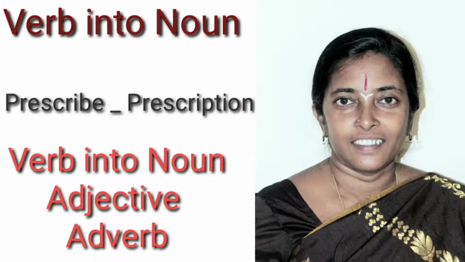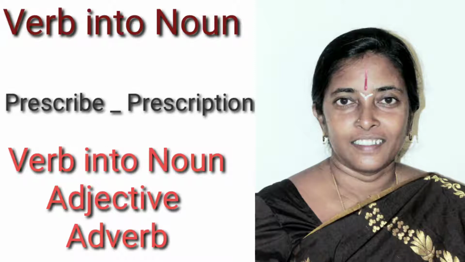Hi everyone. As a continuation of our previous classes, let us learn some more aspects of how a verb changes into a noun, and how a verb changes into a noun, adjective and adverb by adding some suffixes. If you take the word prescribe, what is prescribe? Actually, prescribe is a verb. If you frame a sentence with the word prescribe, we say, doctor prescribed me this medicine. And if you use it as prescription, then it turns to be a noun, right?